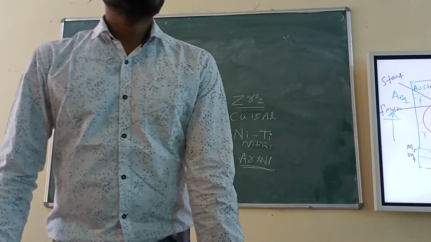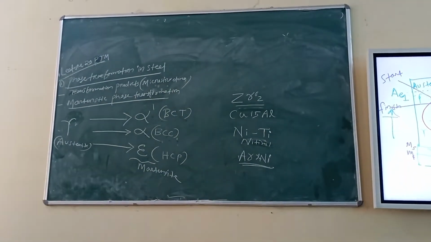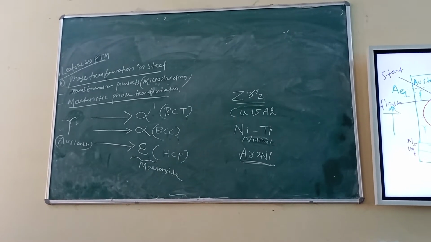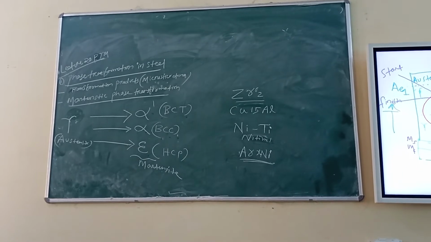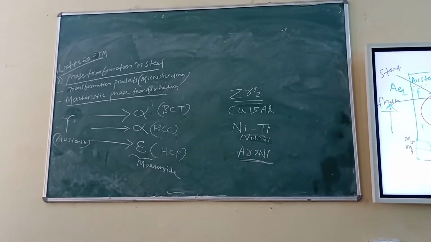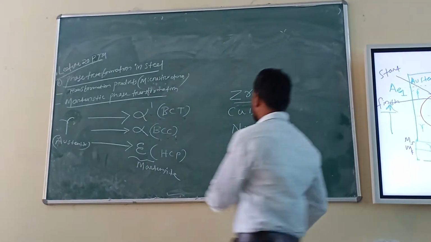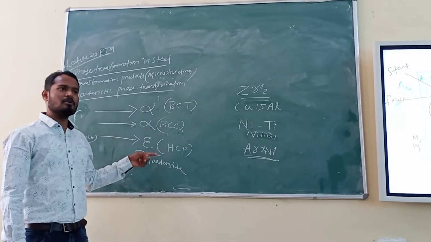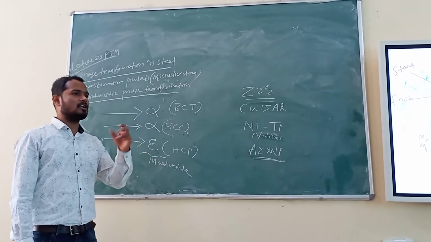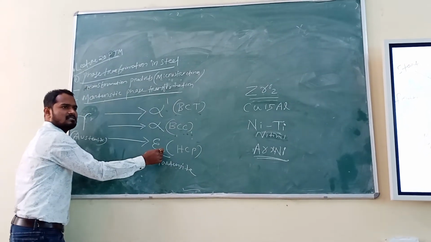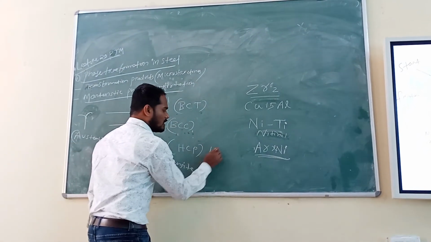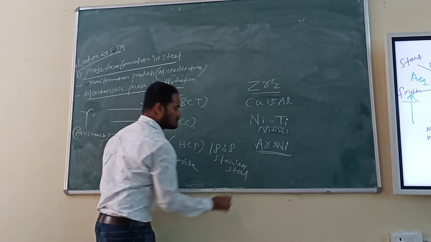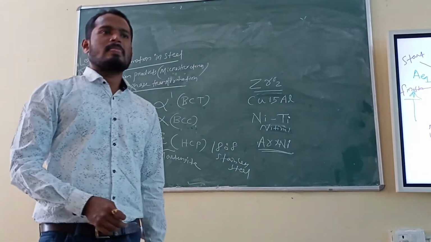Very interesting, right? So the first misconception you have to remember is that earlier people thought martensitic transformation happens only in ferrous alloys, in steels, but it is not true. It may happen in ceramics and in non-ferrous materials. Right? This misconception is gone. And the second misconception you have understood: it is not only body centered tetragonal. It may be BCC, it may also be FCC, depending on what kind of alloy you are dealing with. If you want, you can write that this kind of martensite forms in 18:8 stainless steel. Stainless steel, did you people understand?